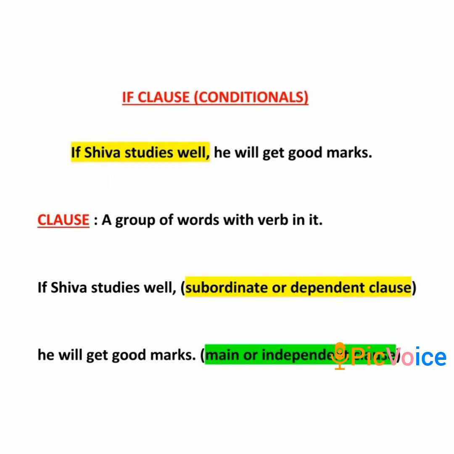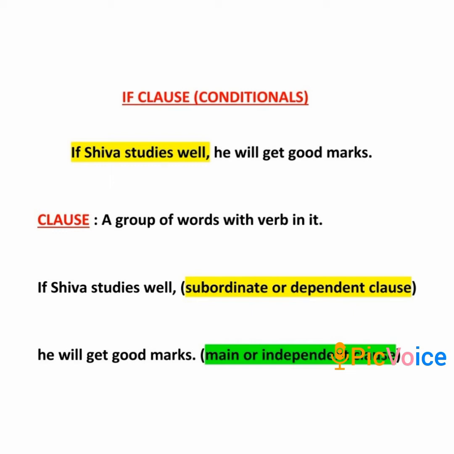Now what is the meaning of these? Look at the first part. If Shiva studies well, if I leave this clause as it is, will its meaning be complete? No. What will happen if Shiva studies well? It has not been answered. We'll never know. It needs another clause to complete the meaning. That clause is the second one. He will get good marks.